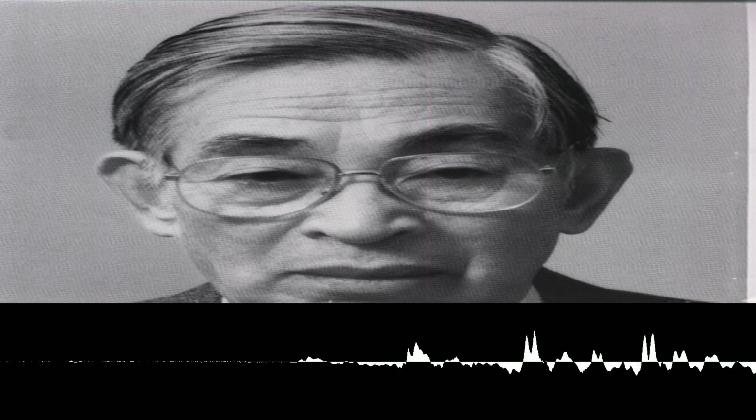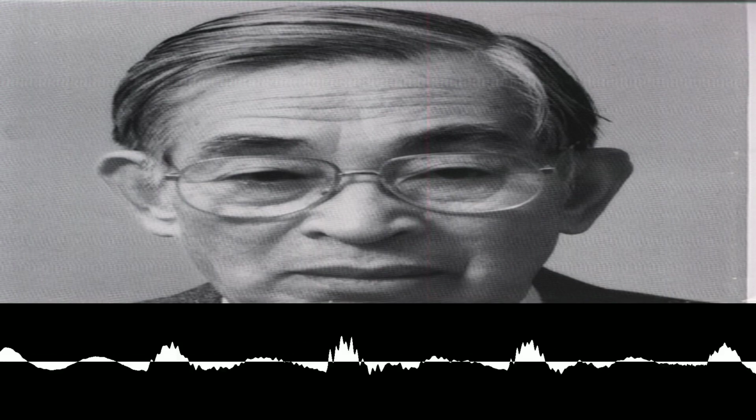He gave mathematics the vocabulary and the syntax to describe, to model, and ultimately to engineer systems whose evolution is governed by chance. His legacy is the establishment of a fundamental pillar of modern mathematics, a framework that allows us to harness the unpredictable, where Newtonian physics gave humanity the tools to master the clockwork universe. Kiyosi Itô gave us the first reliable tools to navigate the storm.